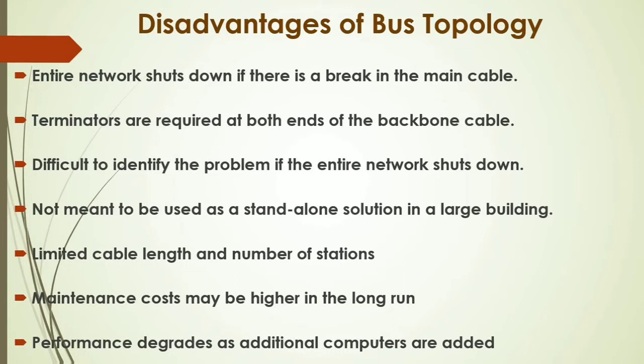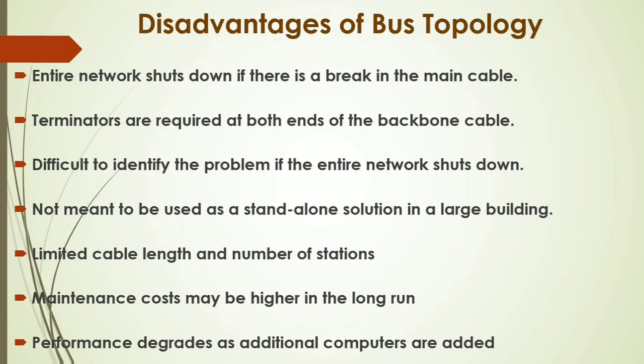Limited cable length and number of stations. Because we have a single cable, the length of that cable is limited, and there is also a limit on the number of workstations that we can attach to that cable. Maintenance cost may be higher in the long run. If your network stops working or there are other requirements, then we have to change the whole backbone cable.